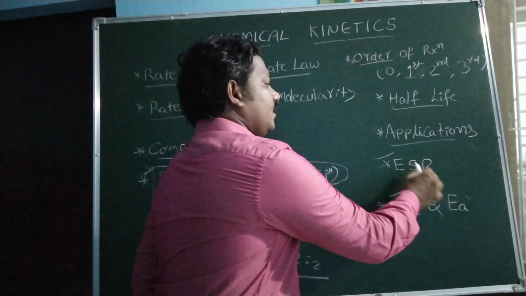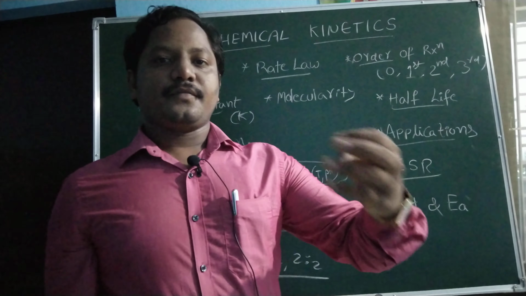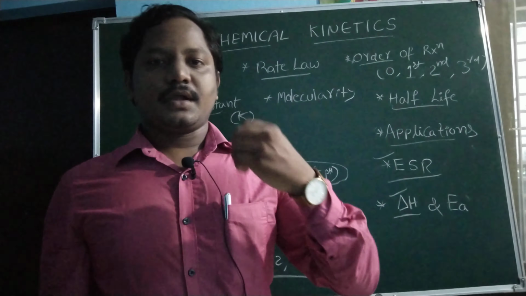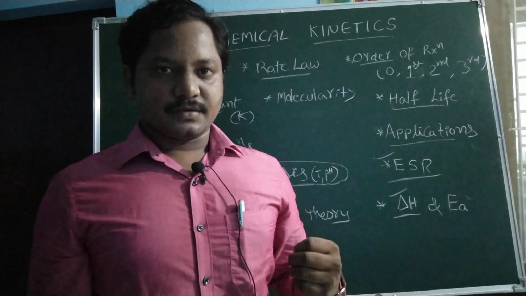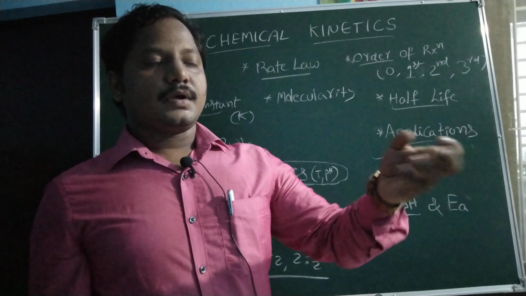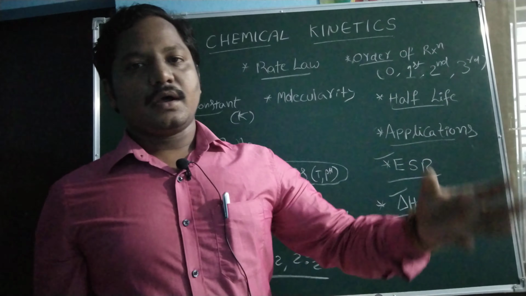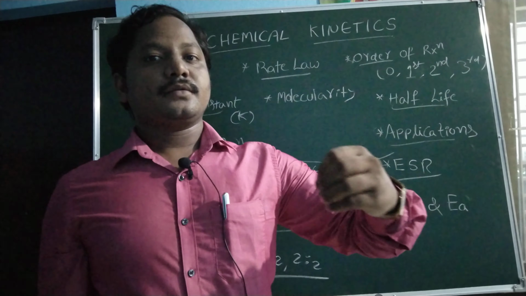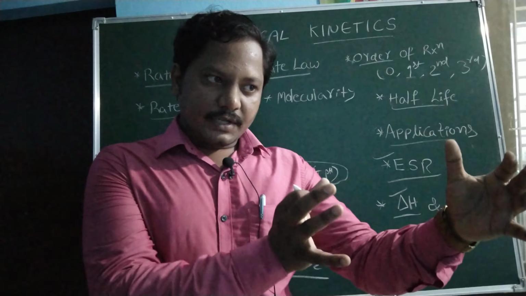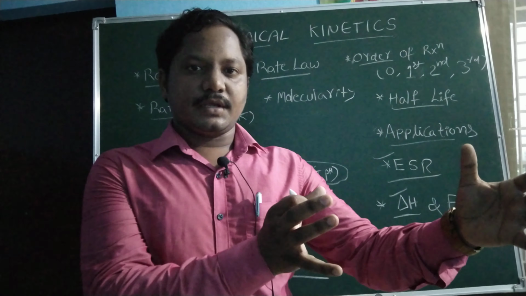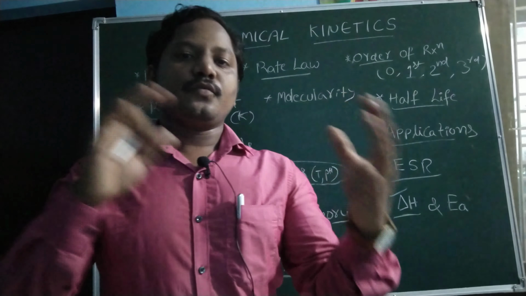Then effect of structure on reactants. For example, para effect of substituent and meta effect of substituent. These are nothing but the Hammett equation. For example, there a para substituted electron donating group is there, or a meta substituted electron donating group is there. Basically the presence of electron donating or electron withdrawing groups. How this structure affects the rate of the reaction, we have to focus.